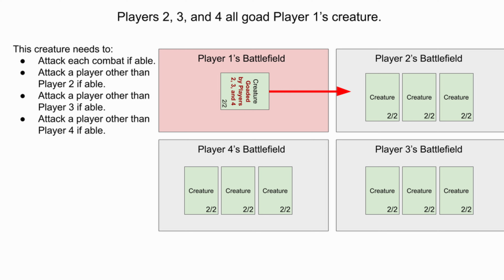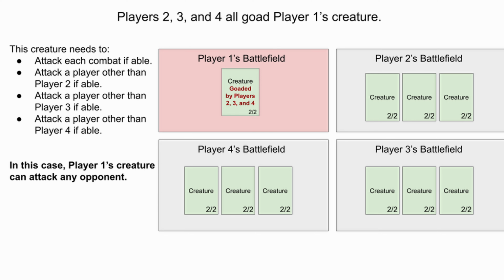If player 1 declares the creature attacking player 2, it violates only player 2's "can't attack me" requirement. But it satisfies 3 and 4's, and it satisfies the "attack this combat if able" requirement. Attacking 3 or 4 is symmetric. The punchline of all this is that player 1 can attack any of their opponents in this situation. They just have to attack someone to satisfy the requirement of attacking.